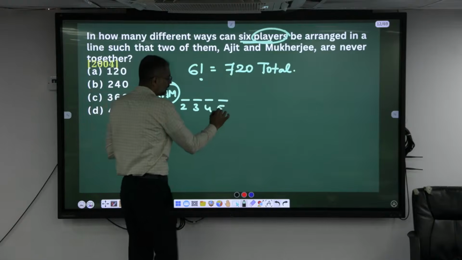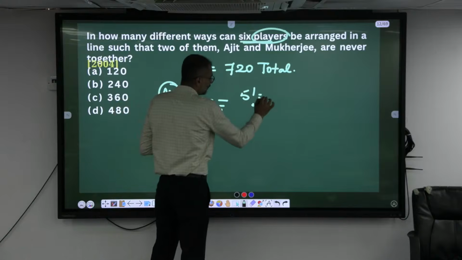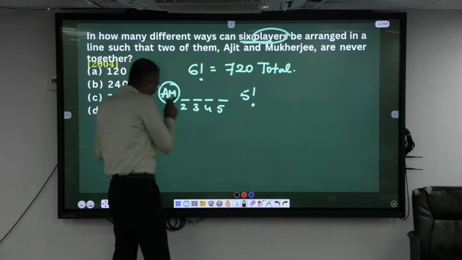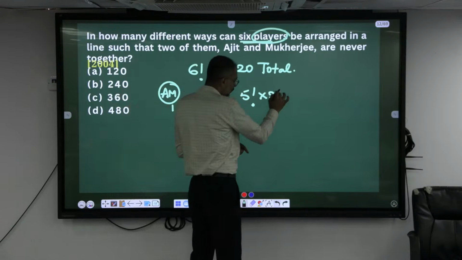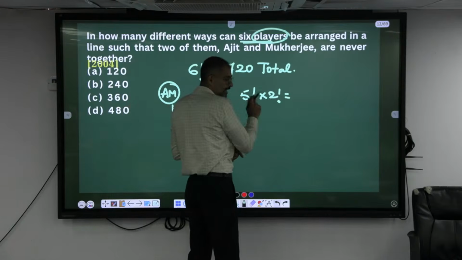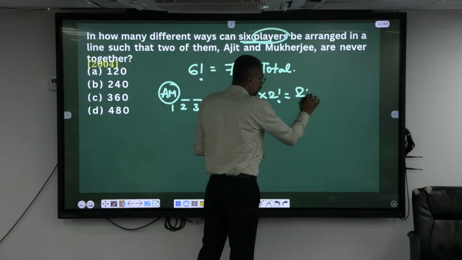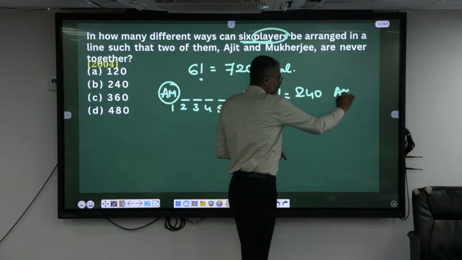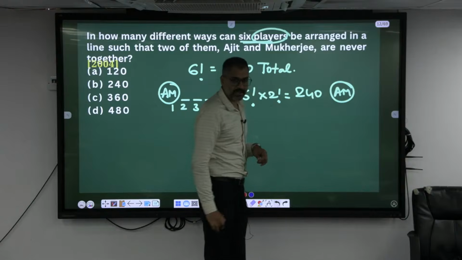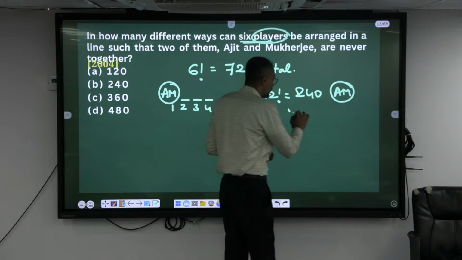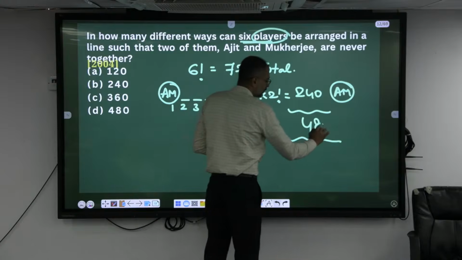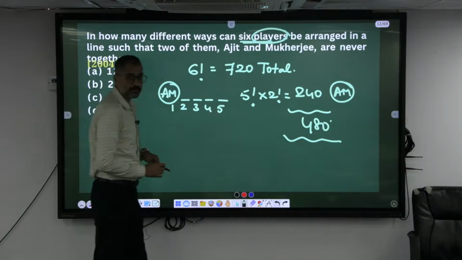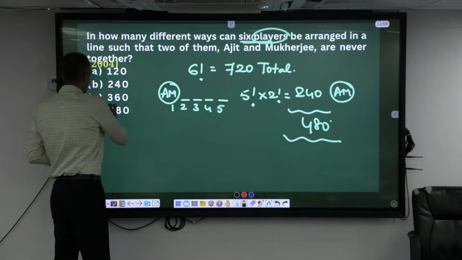5 characters can be arranged in 5 factorial ways. But among themselves internally they can change their order in 2 factorial ways. 5 factorial is 120, times 2, which is 240 ways in which Ajit and Mukherjee are together. So in how many ways are they not together? Subtract these: 480, in which they are never together. Option D.